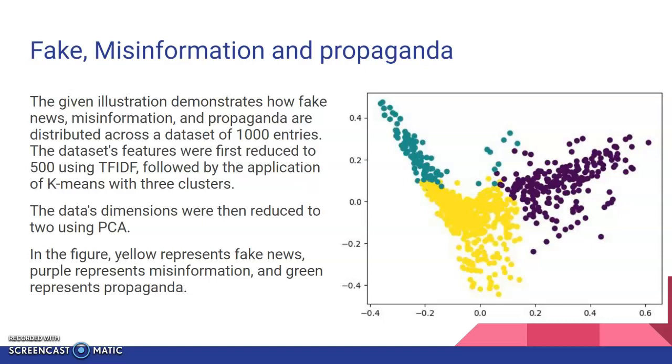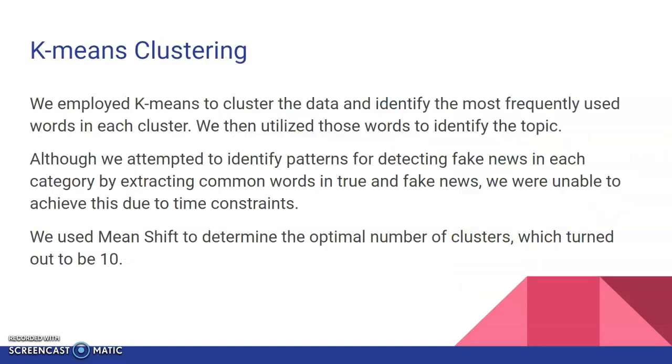We reduced the features to 500 using TF-IDF, followed by the application of k-means with 3 clusters. We employed k-means to cluster the data and identify the most frequently used words in each cluster. We then utilized those words to identify the topic. Although we attempted to identify patterns for detecting fake news in each category by extracting common words in true and fake news, we were unable to achieve this due to the time constraints.